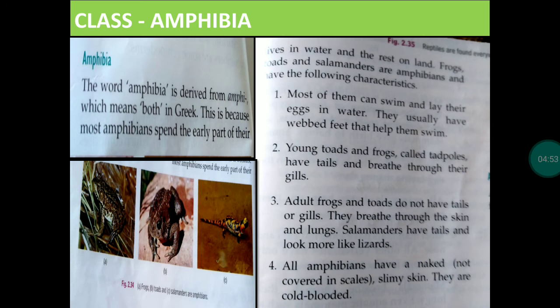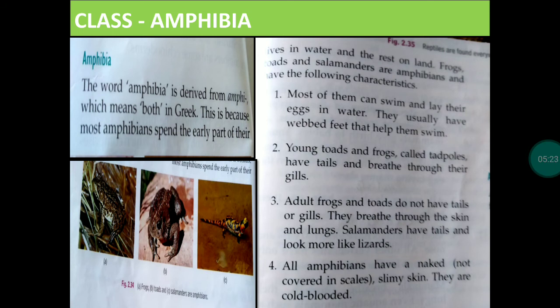It is because, my dear students, frogs lay eggs in the water. These tadpoles live in water. In water they cannot breathe air, so they need gills. When they become adults, the gills disappear, the tail disappears, and lungs appear. As they have to spend the rest of their life on land, they breathe through lungs.